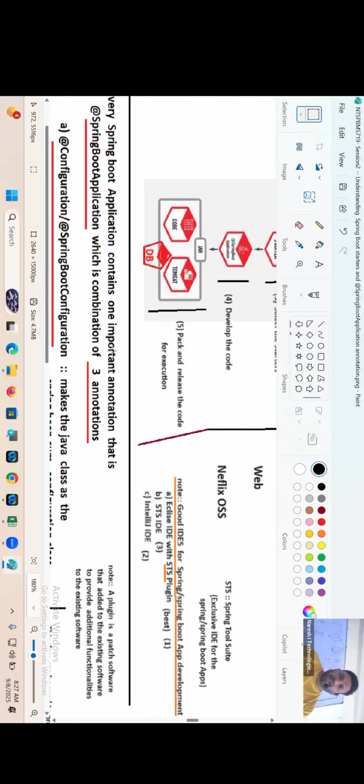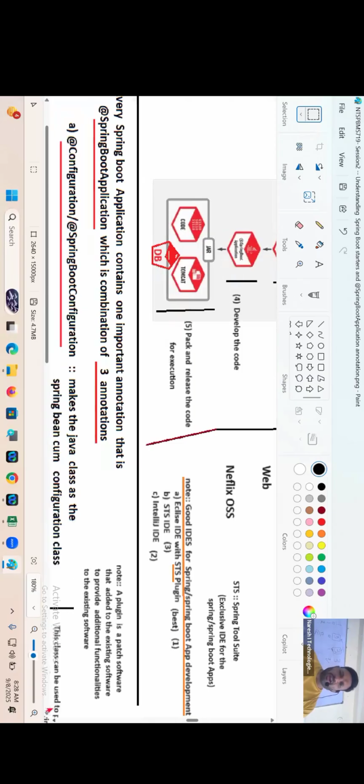Come on, guys. After that, pack the code. That packed code not only contains the code, but the embedded database software and embedded servers will be there, right? When you run the jar file, along with the jar file execution, those things will be there, guys.